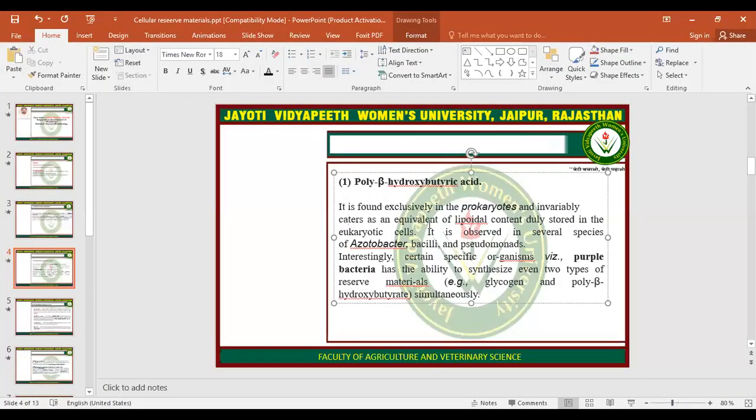The first one which I am going to discuss is poly-beta-hydroxybutyric acid. Most prokaryote species store their food in the form of poly-beta-hydroxybutyric acid. These bacteria include Azotobacter, Bacilli, and Pseudomonas.